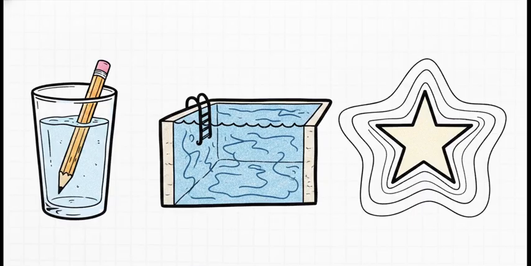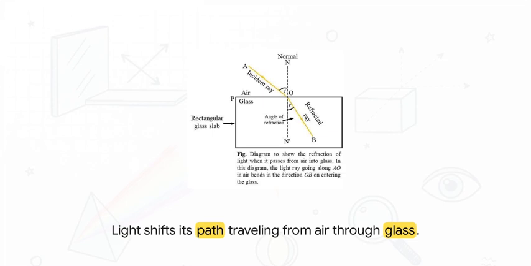And refraction is actually the secret physics behind so many everyday optical illusions. If you've ever noticed how a straight pencil looks totally broken when you drop it in a glass of water, or you thought a swimming pool looked way shallower than it actually is, yeah, that's refraction playing tricks on your eyes. It even causes the twinkling of stars. As starlight passes through the constantly shifting optical densities of Earth's atmosphere, the light bends and fluctuates, making the star appear like it's twinkling.